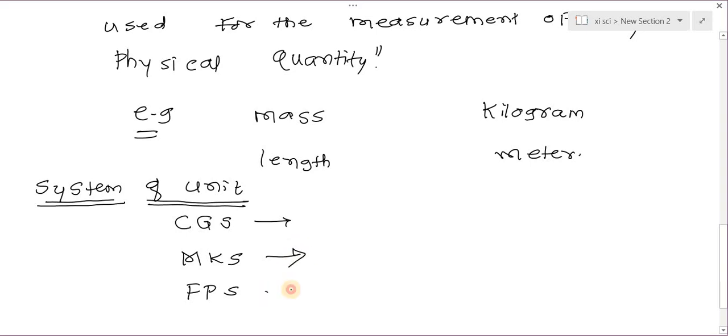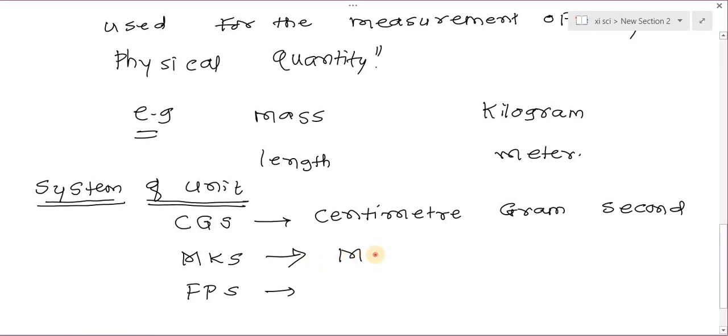What is the CGS system? C stands for centimeter. CGS system is nothing but centimeter, gram, second. MKS means meter, kilogram, second.